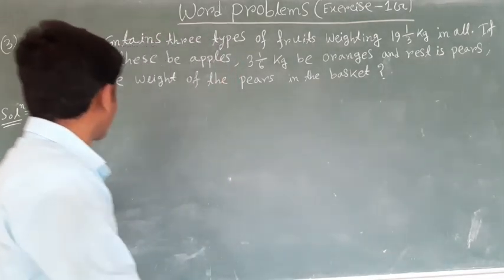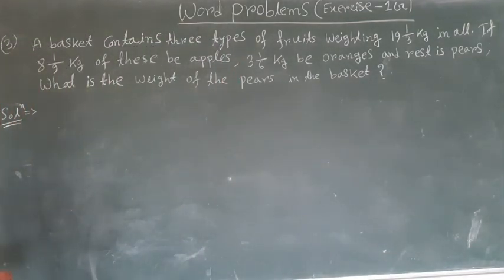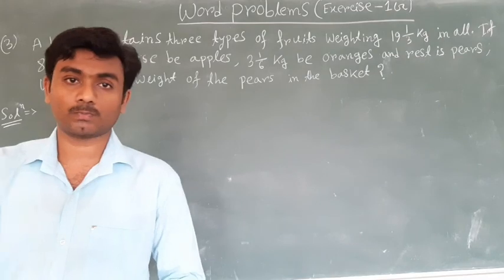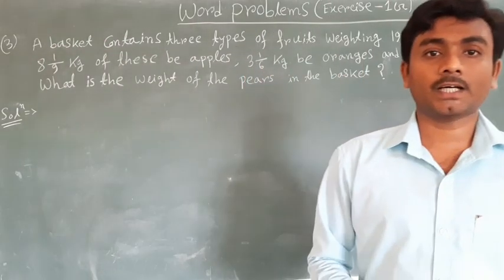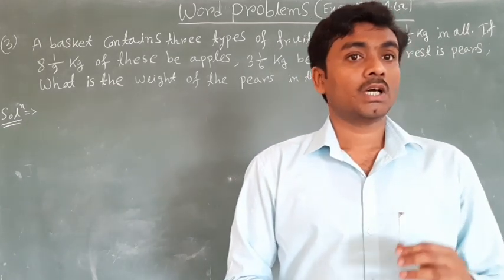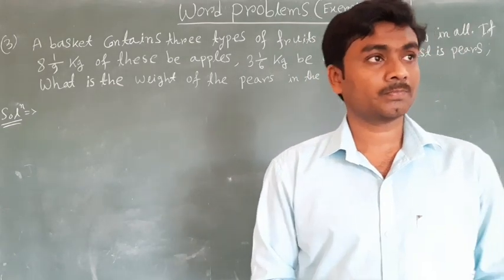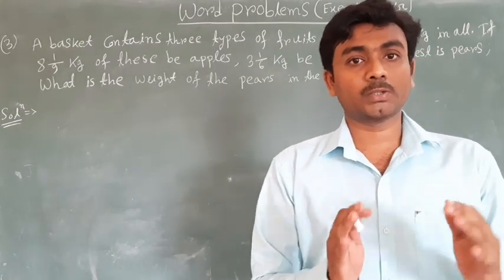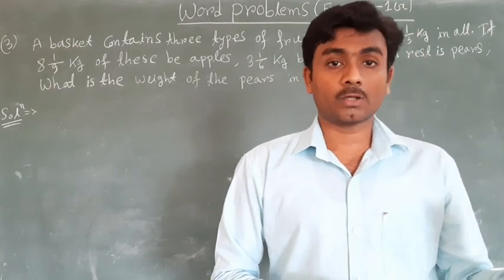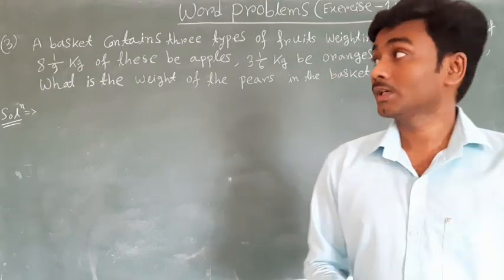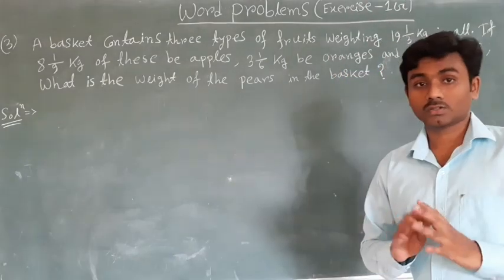First, question number 3. A basket contains 3 types of fruit. First type apple, second type orange, and third type pears. Total weight of the 3 fruits is given. Weight of apple and weight of orange are also given.